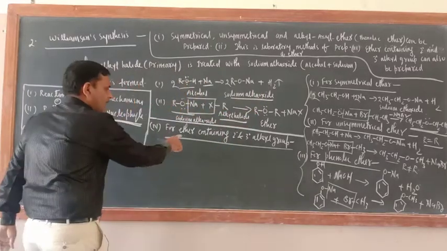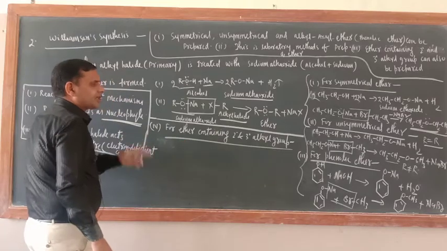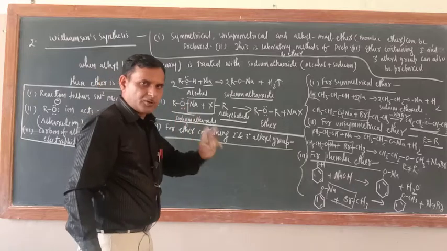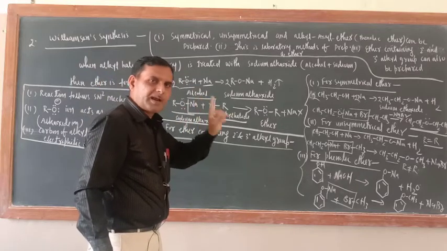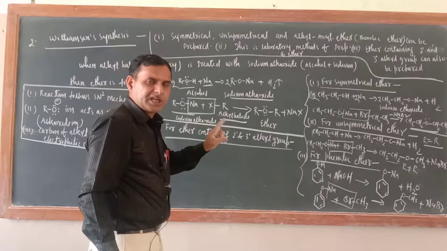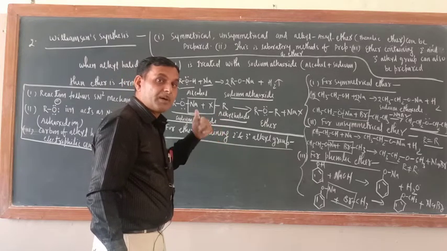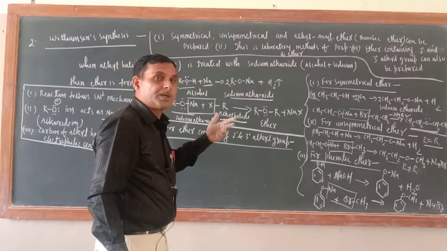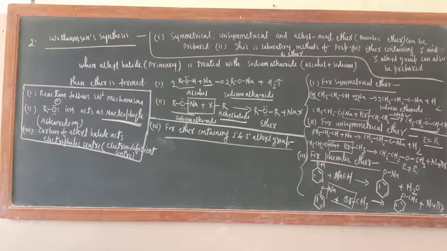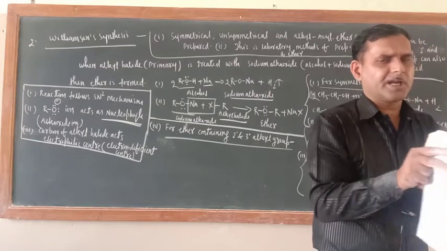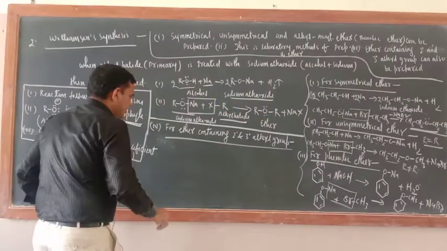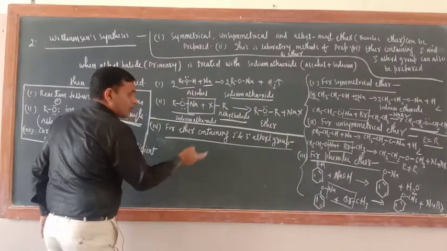Now just see, for an ether containing a 2 degree or 3 degree alkyl group, how will you prepare it? Already I told you the alkyl halide should be primary only. If you want an ether containing a 2 degree or 3 degree alkyl group, then the sodium alkoxide should be taken 2 degree or 3 degree. Correct or not? In the NCERT book they have given this example, so I am also taking this 3 degree example. 2 degree can also be taken, there is no issue. Just see, sodium alkoxide.